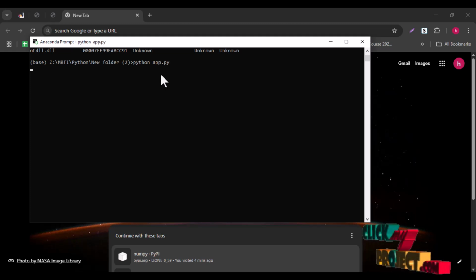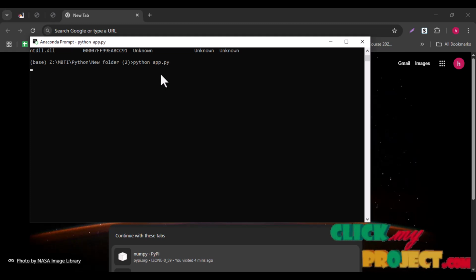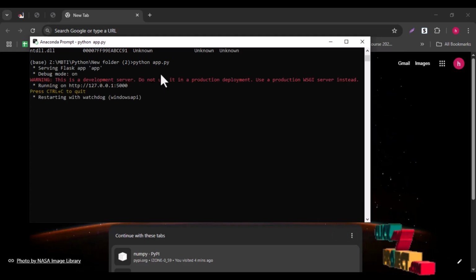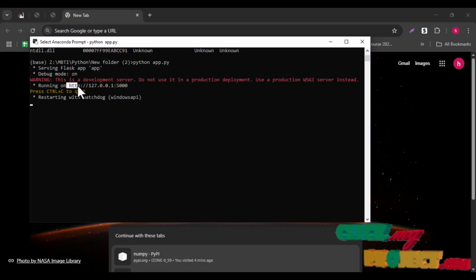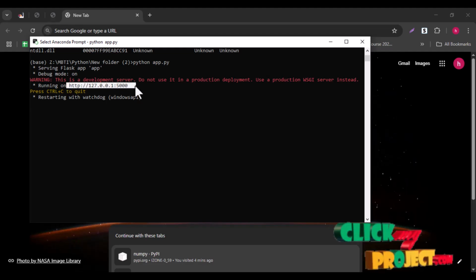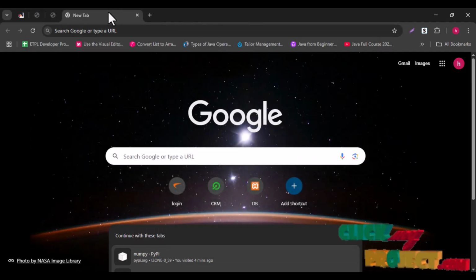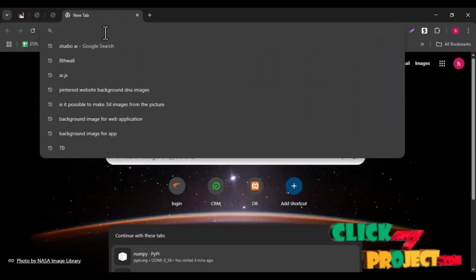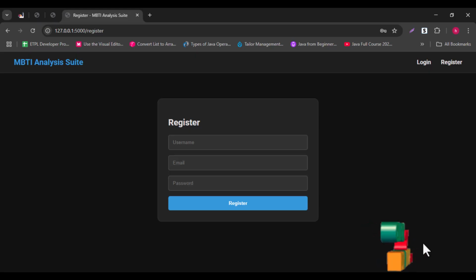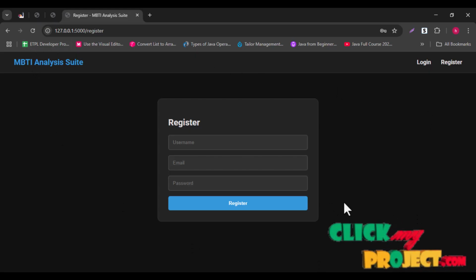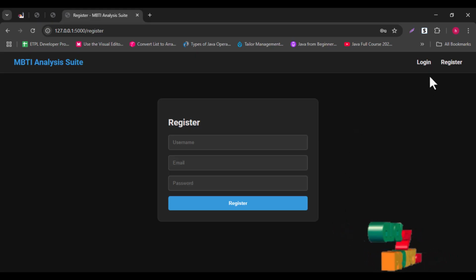Once you run the python app.py code, it will generate the IP address. This address is very important for running your output page. Once you have the IP address, copy it, go to Google, and paste it. You will successfully open the register page. If you are already a user, you will log in; otherwise, you register first.